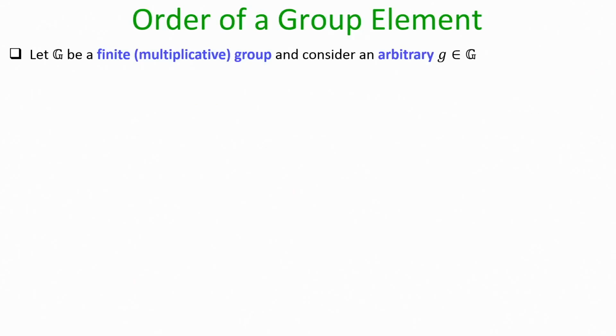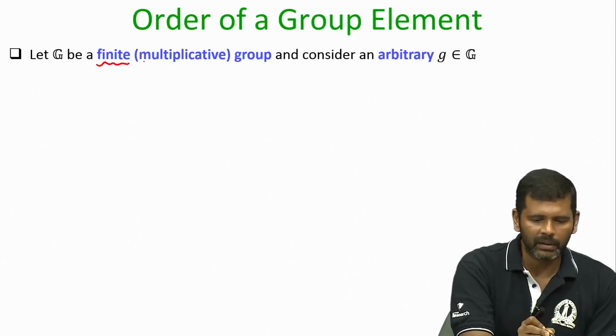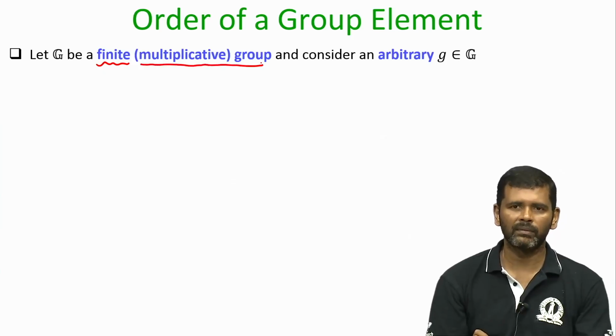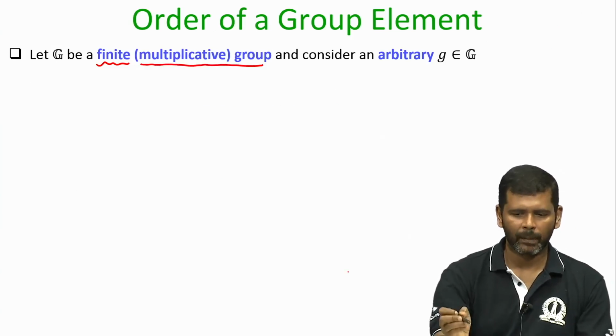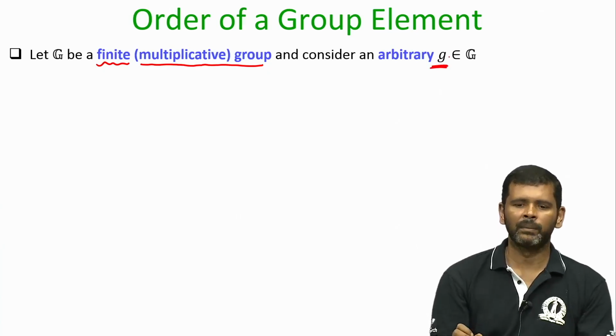So now let us define the order of a group element. Imagine you are given a finite group, and for convenience I will be using a multiplicative notation, but whatever we are defining here holds with respect to a group where my notation is additive. Now consider an arbitrary group element small g.